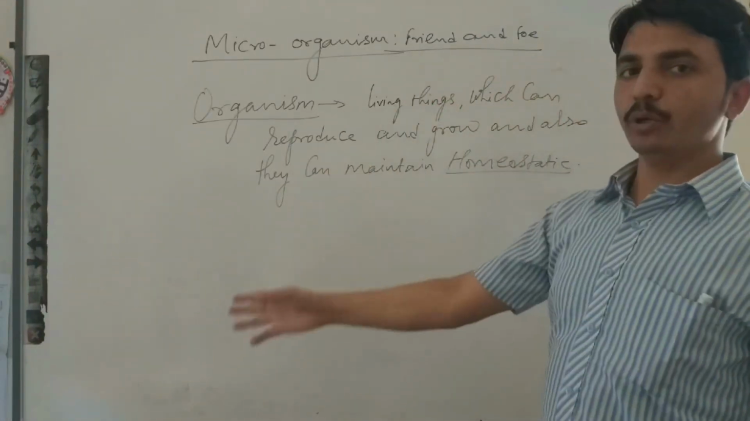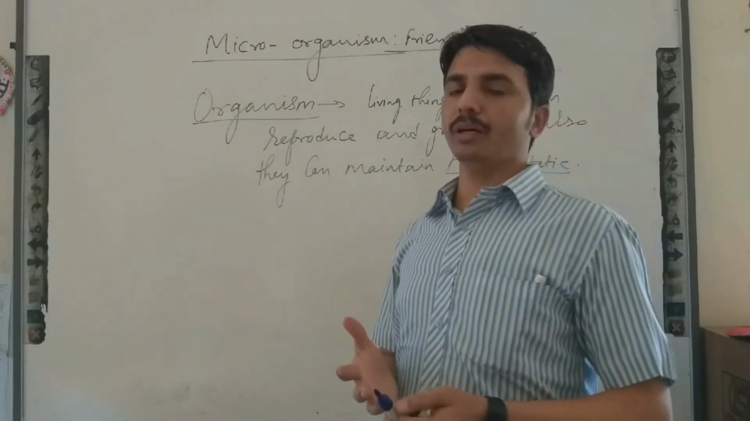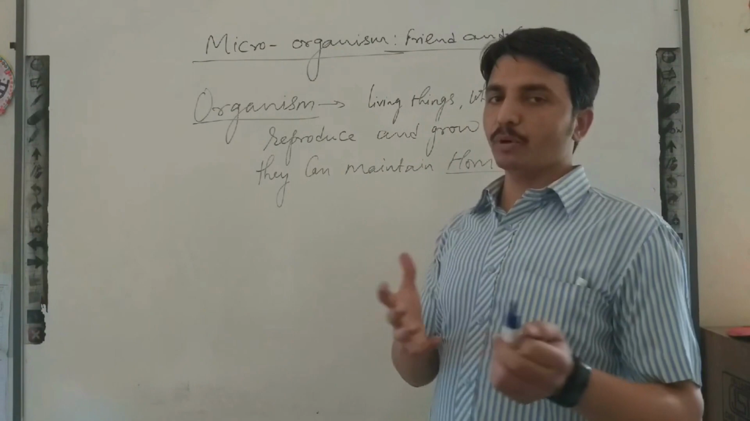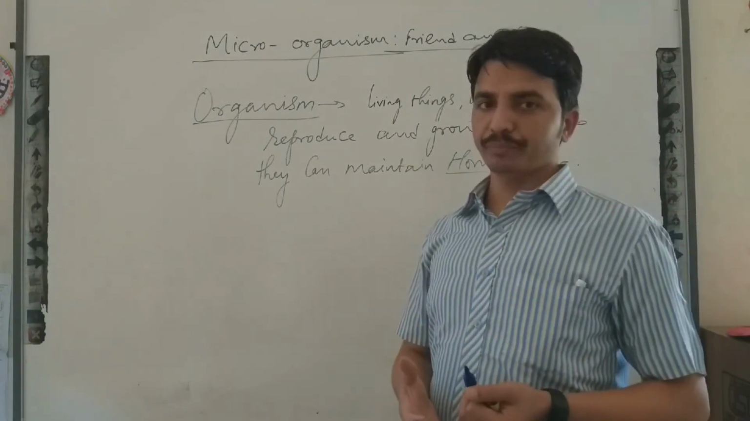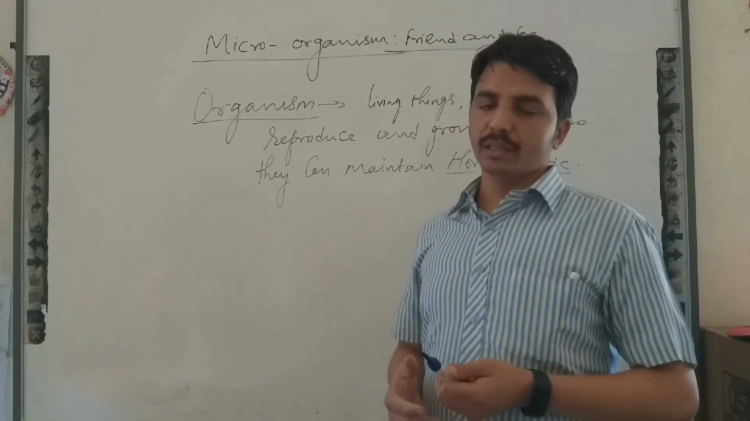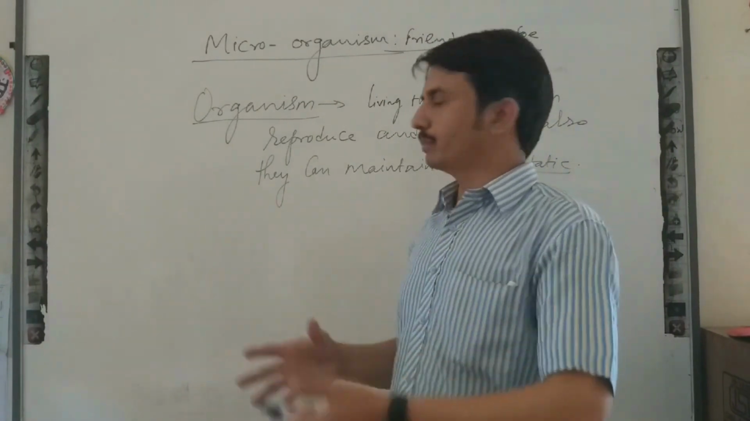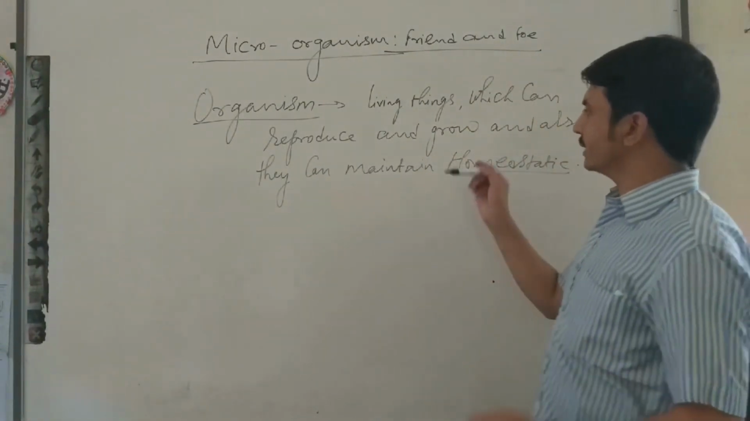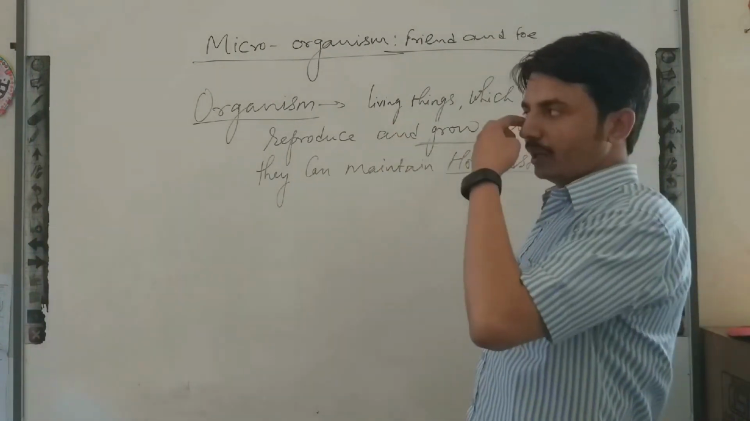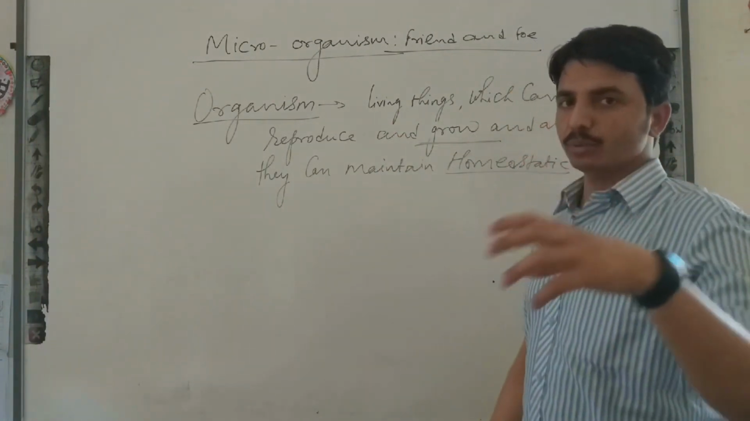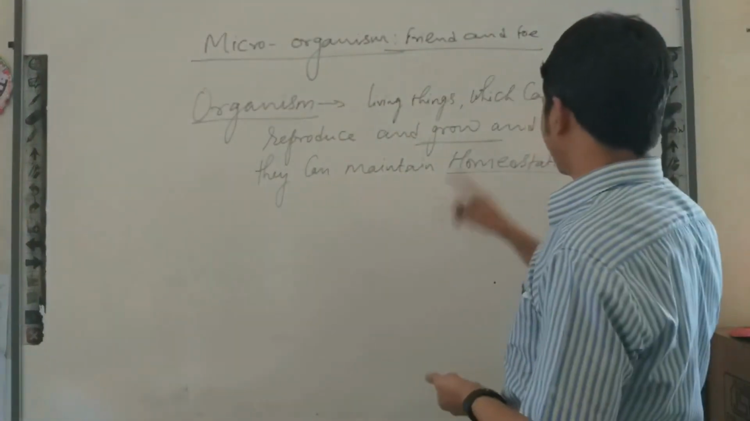Okay, which can reproduce. Reproduce means they can produce a similar kind of offspring. Plants can produce similar kind of offspring, but animals can produce offspring that may be similar or may be different in some manner. And also these can grow. Before, in chapter 1, we already discussed sowing of seeds. If we are sowing seeds, then seeds will germinate and plants will grow. Okay, so they can grow.